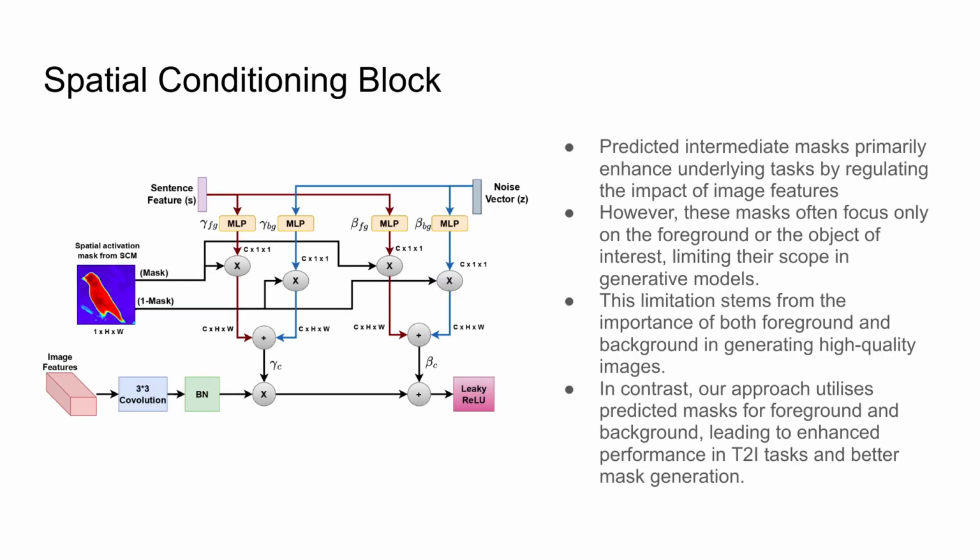Current approaches utilize these predicted intermediate masks for enhancing the underlying task by regulating the impact of image features. However, these masks are often only used for the foreground or the object of interest, limiting their scope in generative models. This limitation comes from the importance of both foreground and background in generating high quality images. In contrast, our approach utilizes predicted masks for foreground and background, leading to enhanced performance in text-to-image tasks and better mask generations.